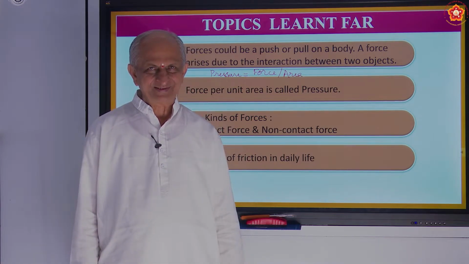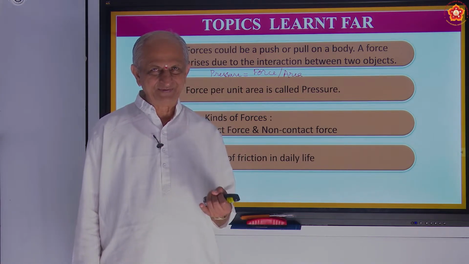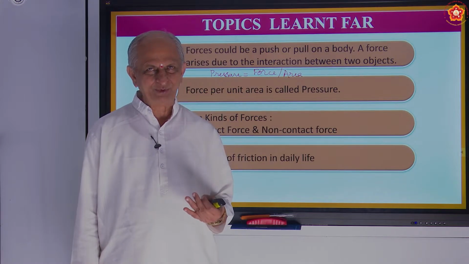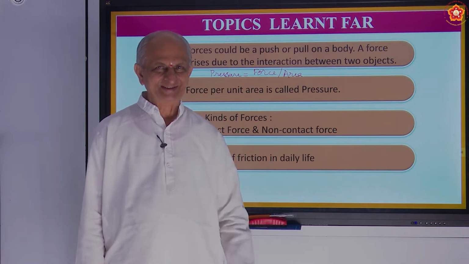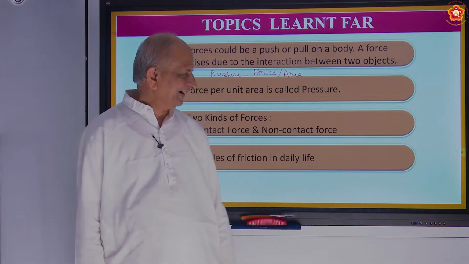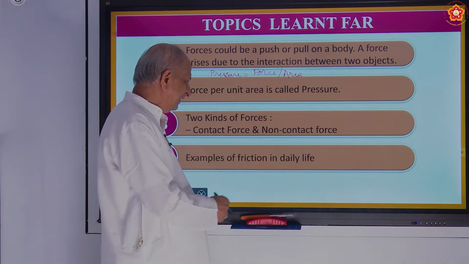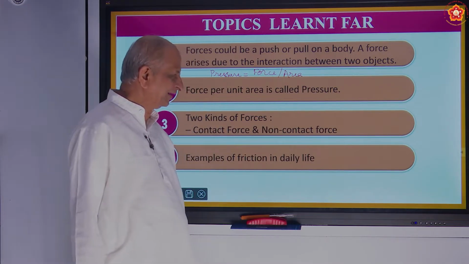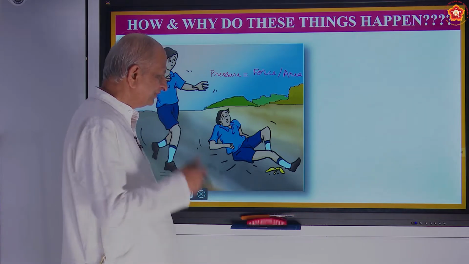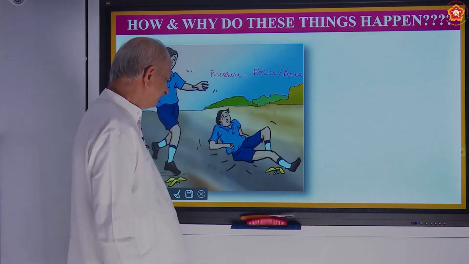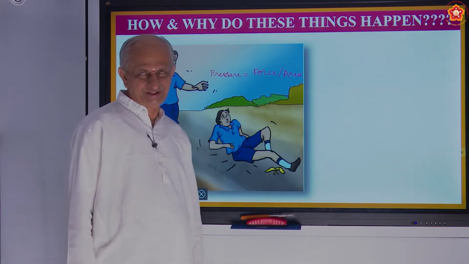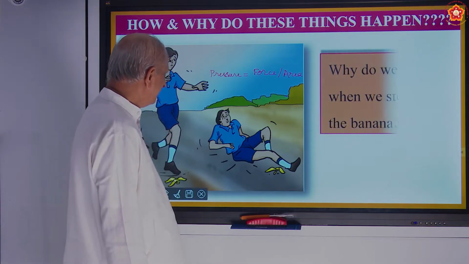They fight for eatables, fight for pens, pencils, books, silly things. And in daily life, let us recall what are the situations where you get friction.